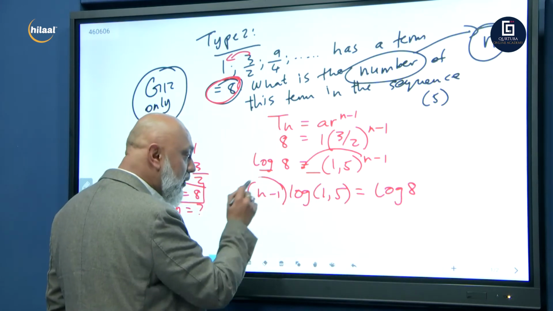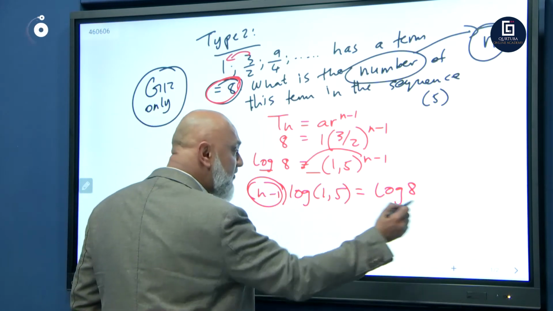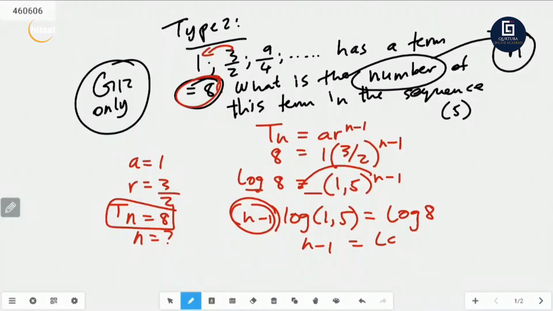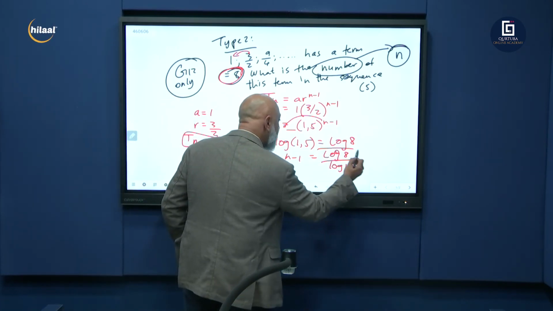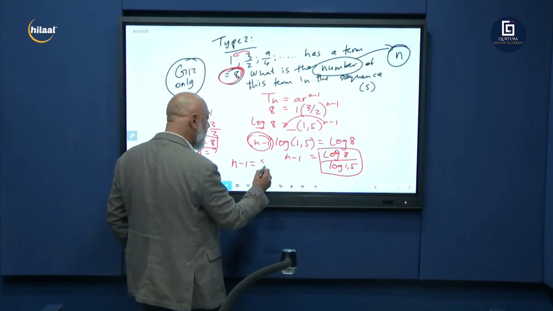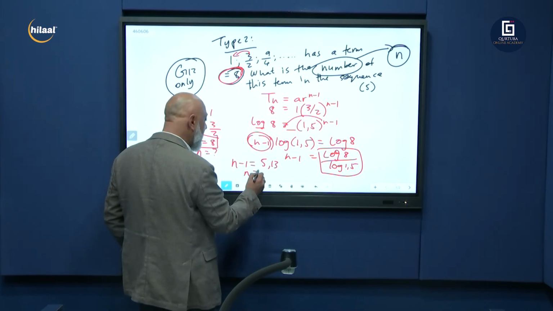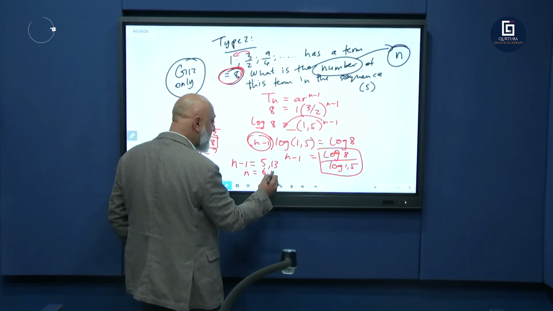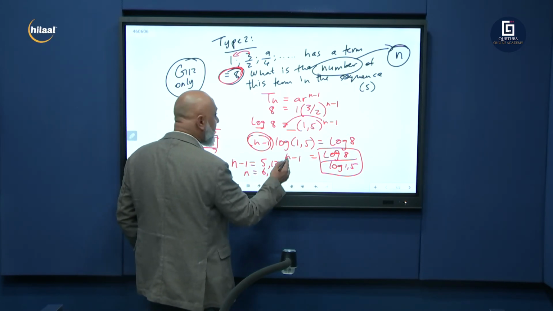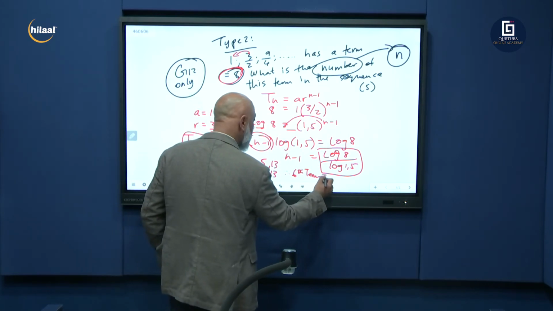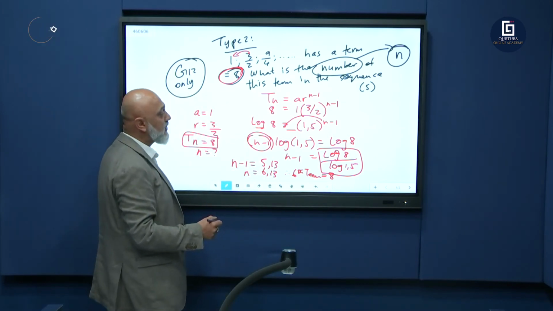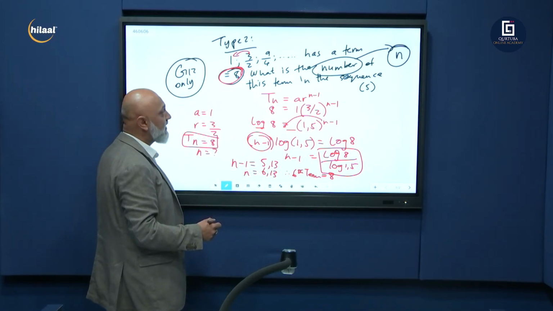Now we want n on its own. Divide by log 1,5. n minus 1 will be equal to log 8 divided by log 1,5. You can work this out on your calculator. I think you're going to get 5,13. So n will be equal to 5,13 plus 1, which is 6,13. So therefore your sixth term will be equal to 8. And there we go. That's how we do that one. Okay, using our logs. That's type 2.